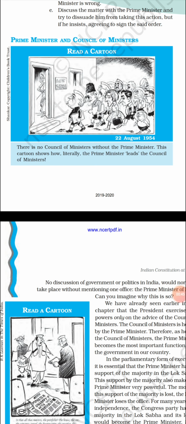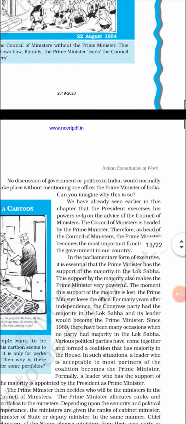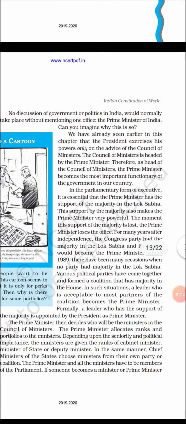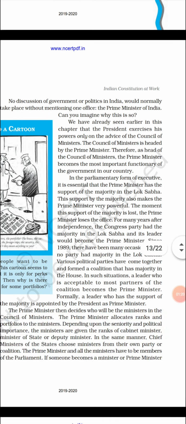In our last class we discussed that the president exercises his power only on the advice of the council of ministers. The council of ministers is headed by the prime minister. So the president will act on the advice of the council of ministers. Being the head of the council of ministers, the prime minister became the most important functionary of the government in our country.